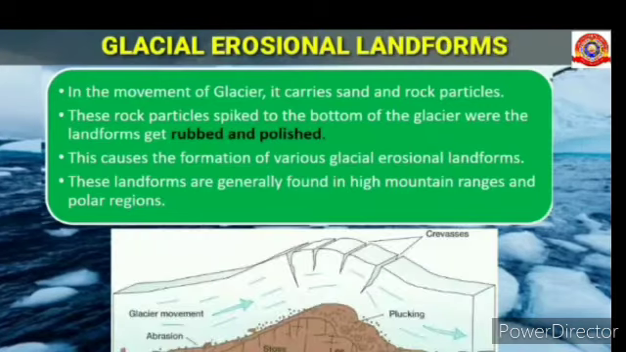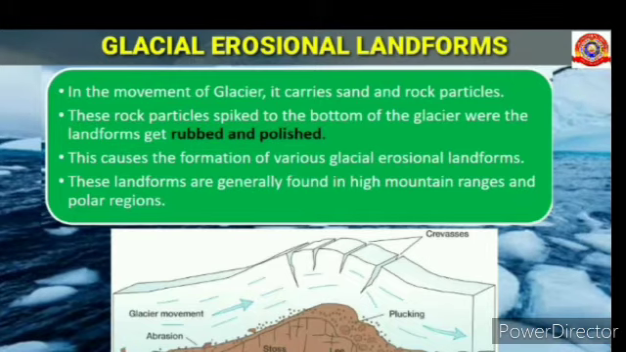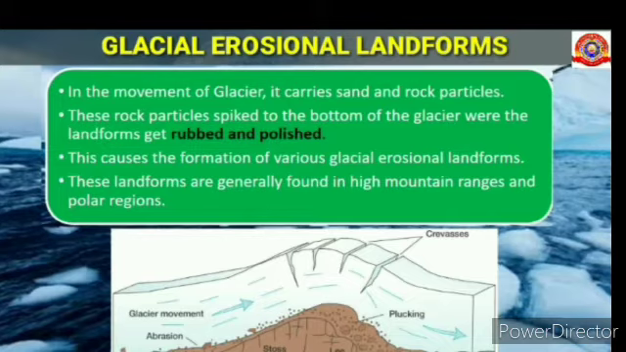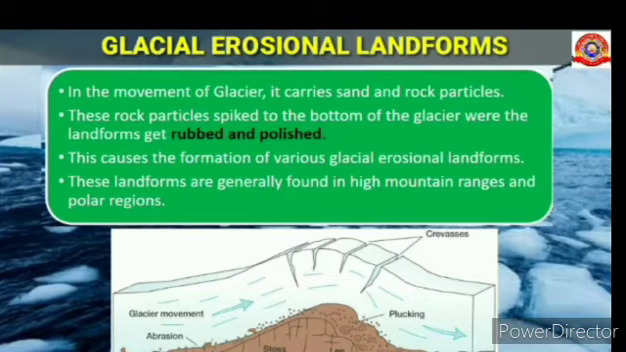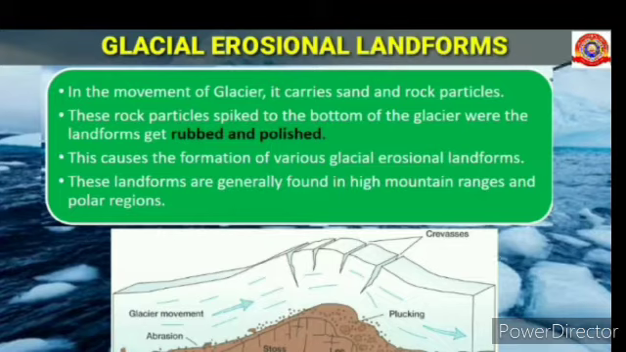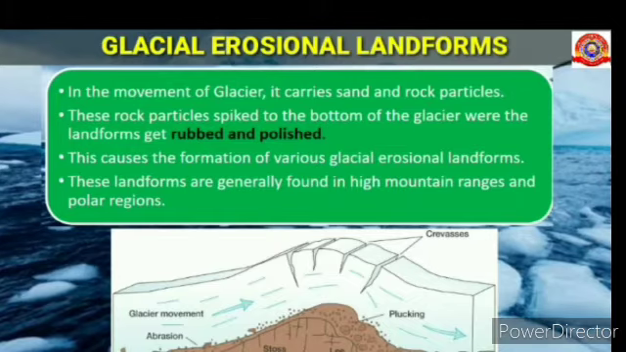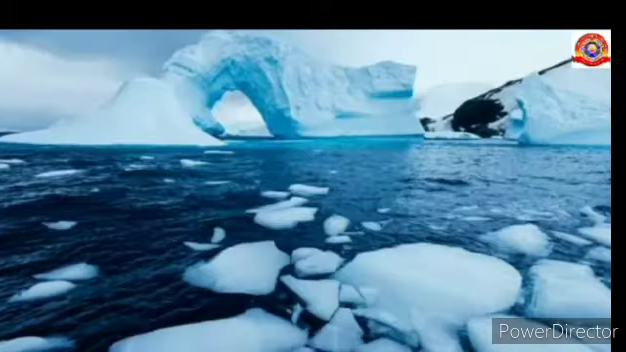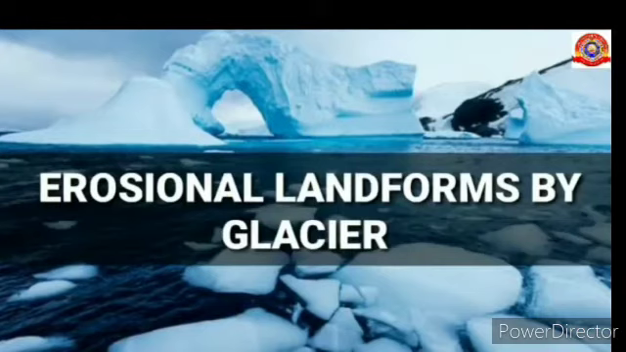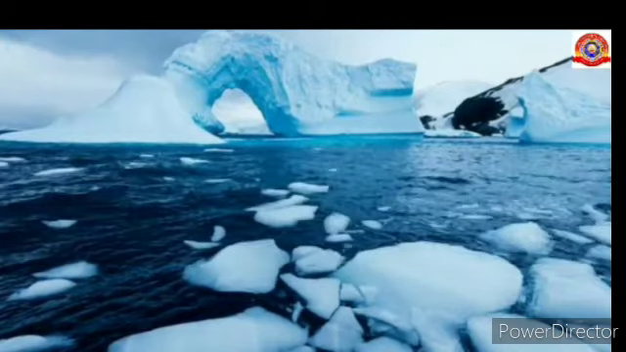In the movement of glacier, it carries sand and rock particles. These rock particles are stuck to the bottom of the glacier where the landforms get rubbed and polished. This causes the formation of various glacial erosional landforms. These landforms are generally found in high mountain ranges and polar regions. Let's see about the erosional landforms by glacier.